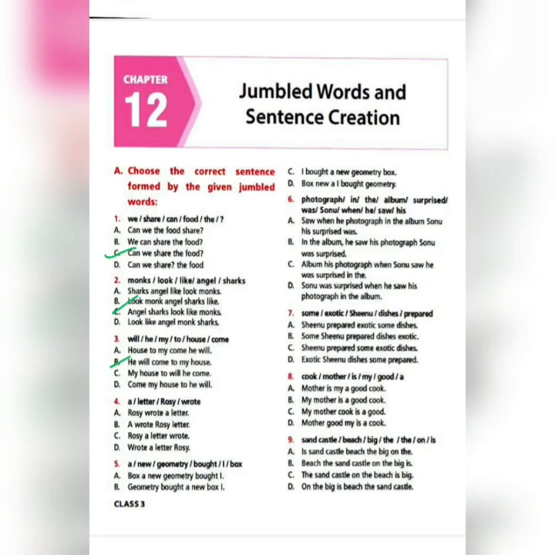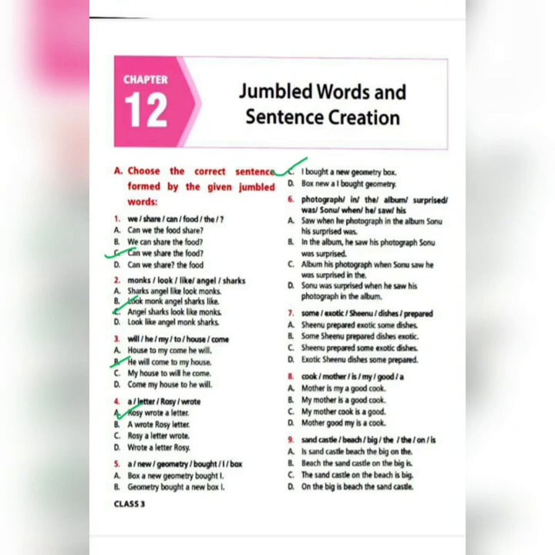Number 4: a, letter, Rosie, wrote. Your correct answer is: Rosie wrote a letter. Number 5: a, new, geometry, bought, I, box. I bought a new geometry box. Number 6: photograph, in the album, surprised, was, Sonu, when, he, saw, his.